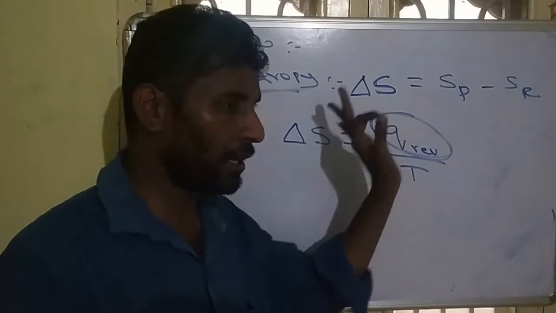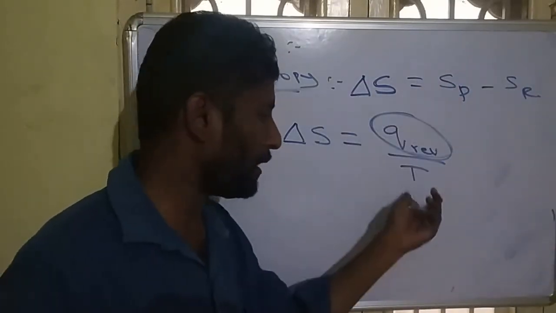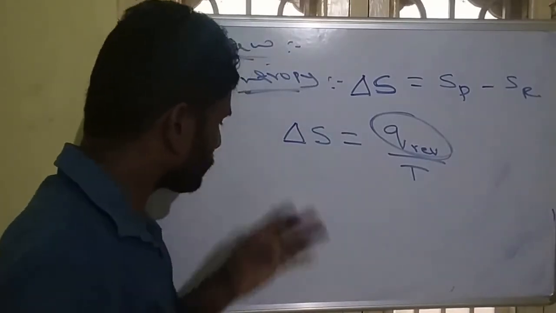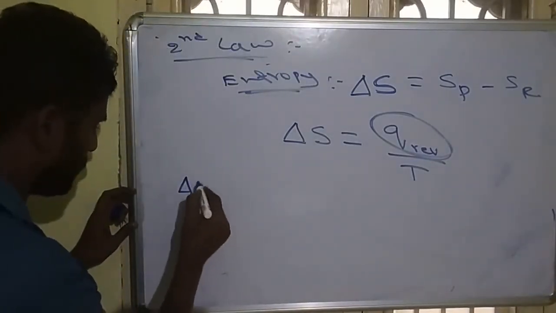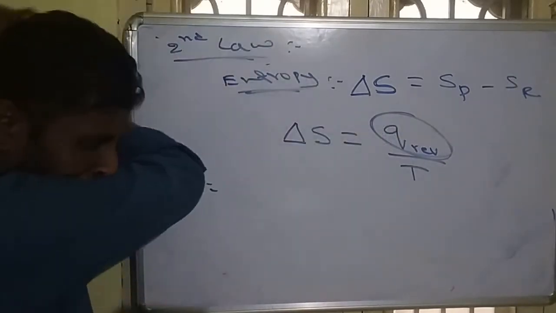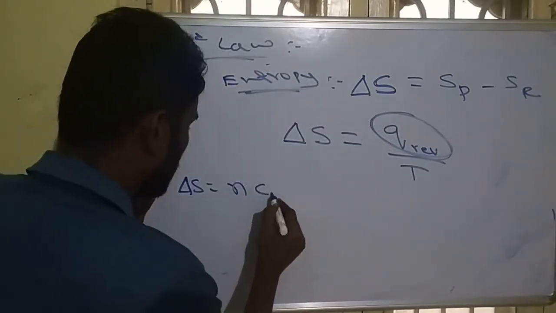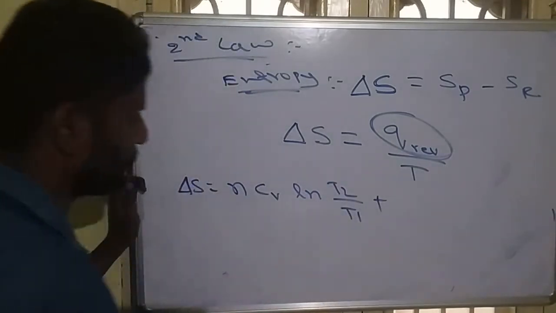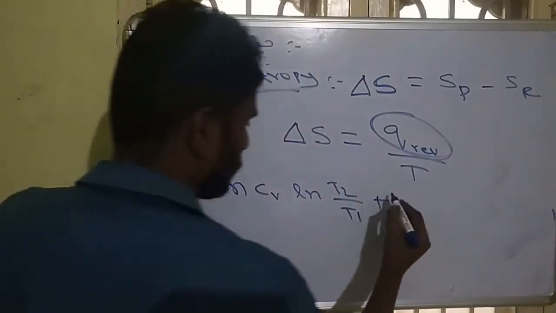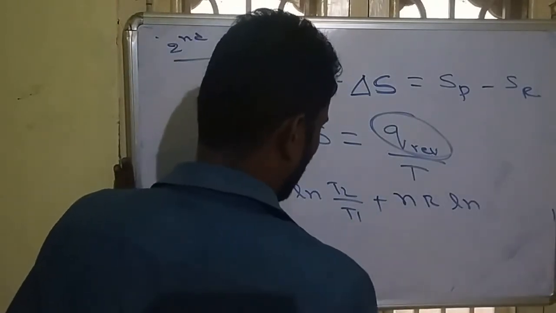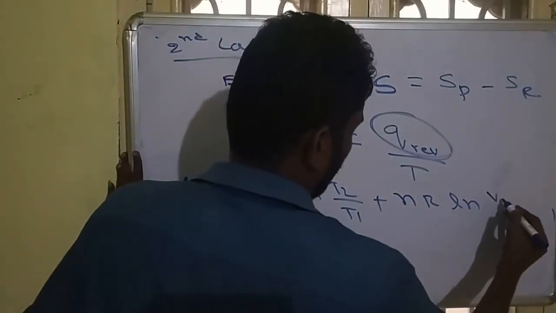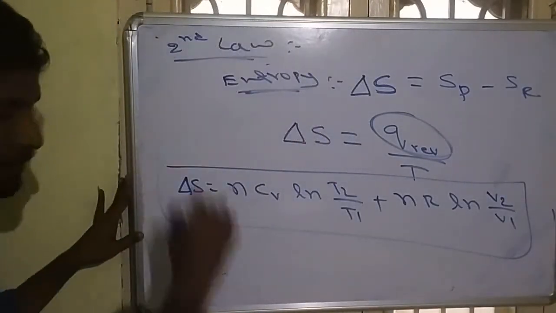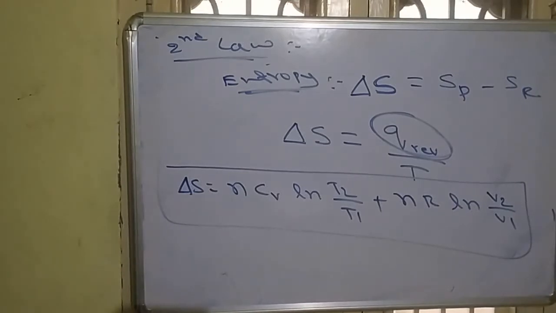This Q is nothing but enthalpy. They will give enthalpy and temperature, and we have to calculate entropy. So this is the entropy formula. Another formula is also there: delta S is equal to n Cv ln T2 by T1 plus nR ln V2 by V1. This formula we can also use for entropy.